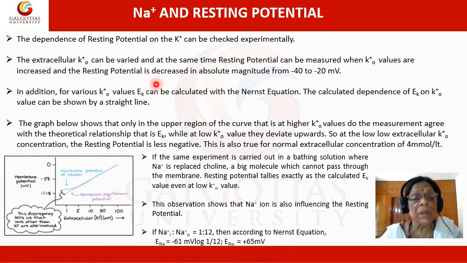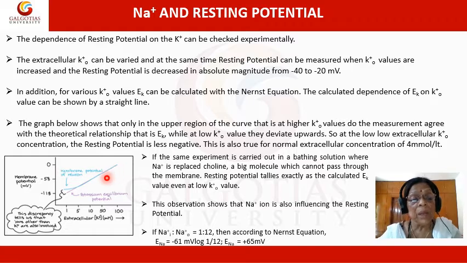For different Ko values, EK can be calculated with the Nernst equation, and it will come as a straight line. But at the same time, we can even measure the membrane potential by inserting the electrode.